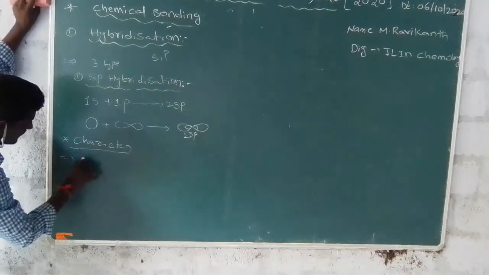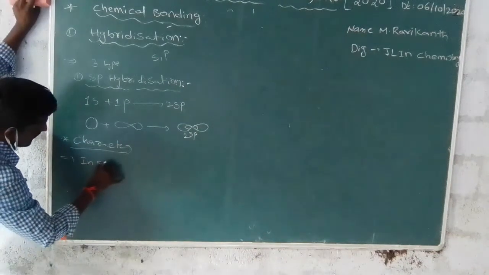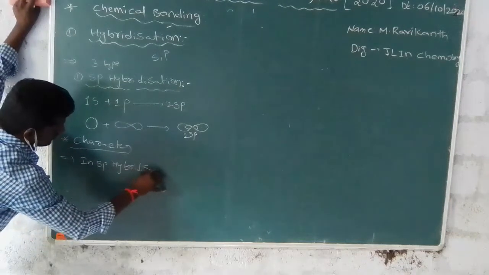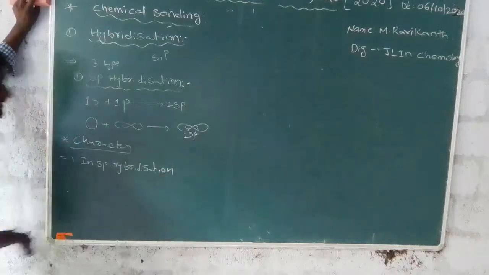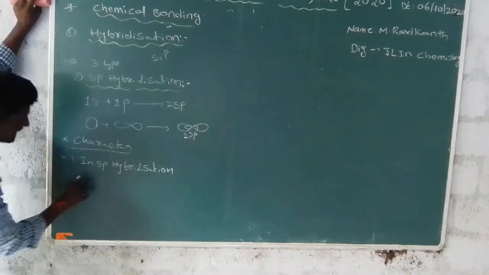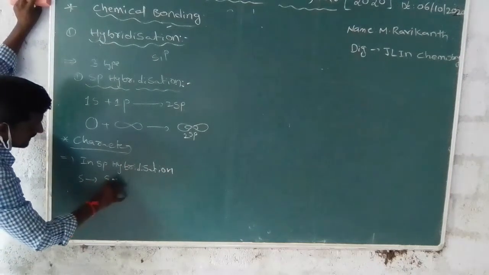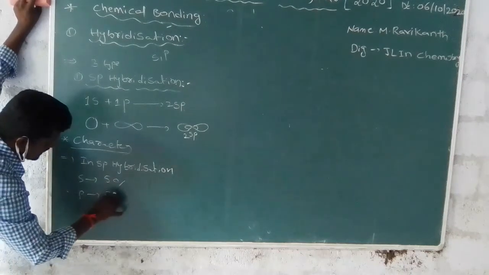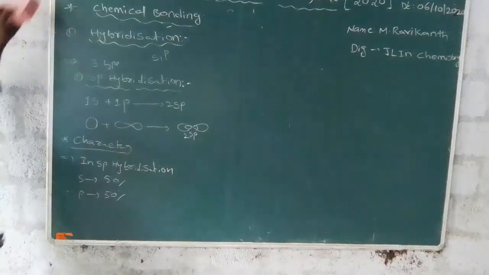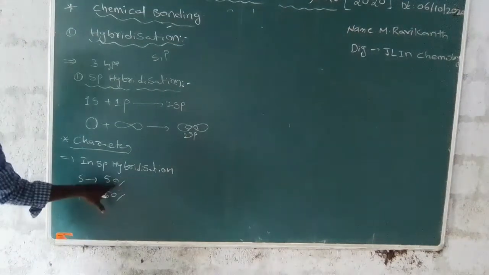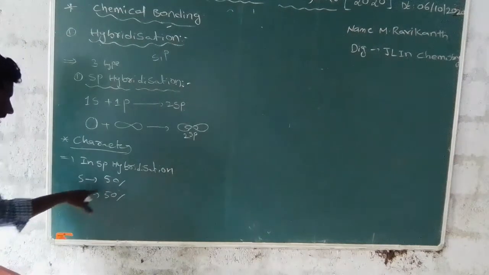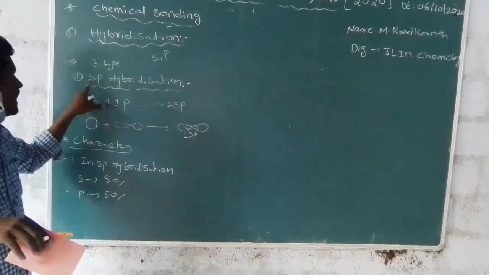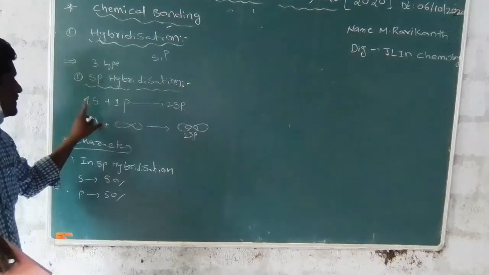Now the characters of sp hybridization. In sp hybridization, the s character is 50% and the p character is 50%, due to involving only one s orbital and one p orbital.